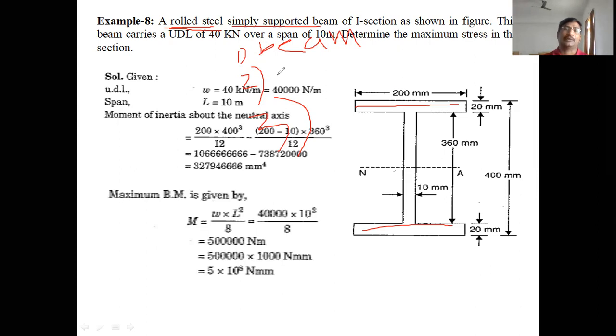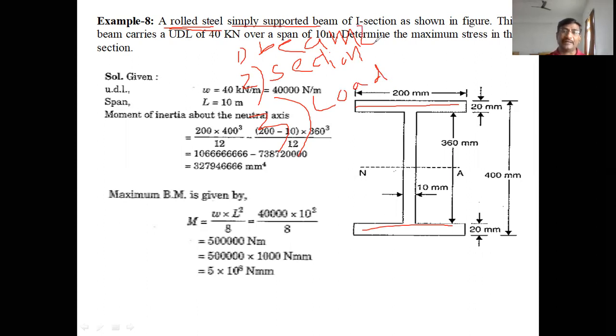Then what is the type of section? Section means the cross-sectional area: either rectangular, circular, I section or T section, whatever section is given in the problem. Along with these 2 points, what is the type of load applied on the beam?